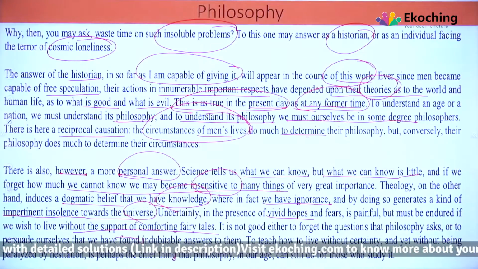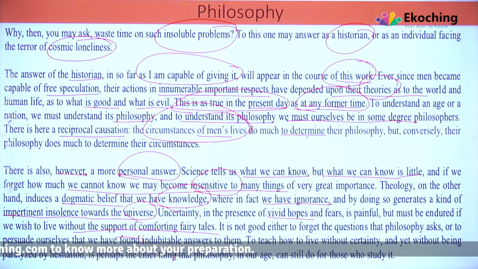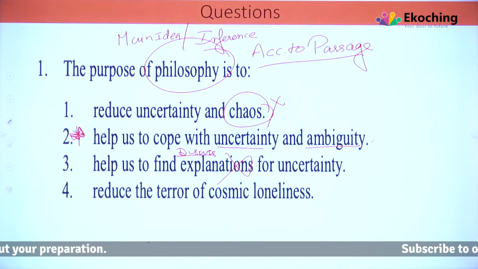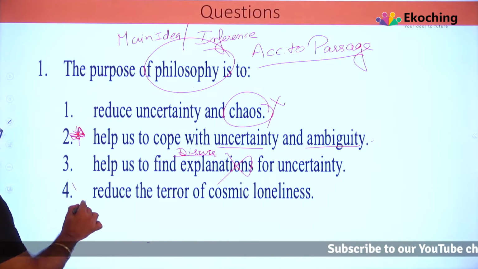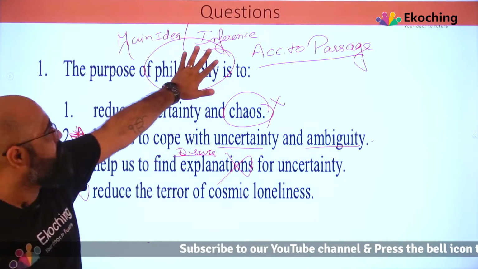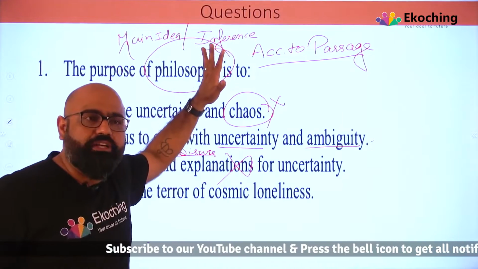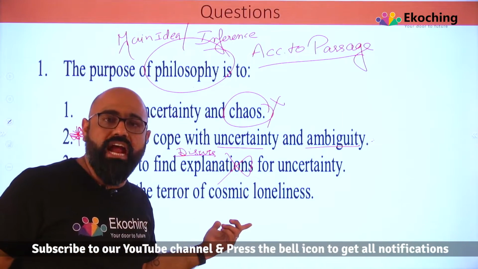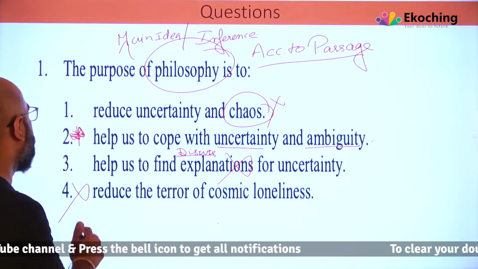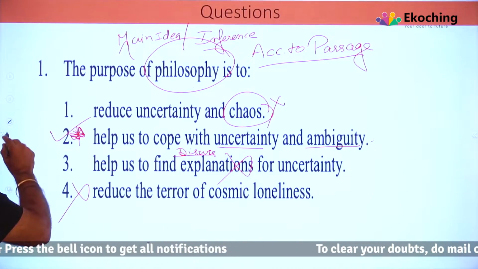So here it was. This answer, as a historian or as an individual facing the terror of cosmic loneliness, is too narrow. They are only talking about one individual here. So again, that is something which is not giving me the main idea, or the whole, seeing the passage in totality. It is just mentioned at a single instance, that too for an individual. So that's why I will mark option number 2 as an answer.